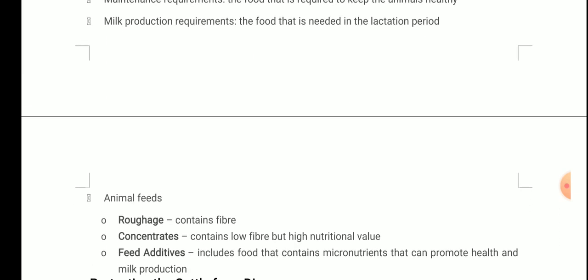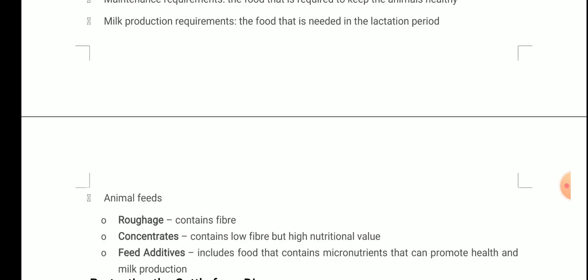Now, animal feeds: roughage, that contains fiber; concentrates, that contain low fiber but high nutritional value; and feed additives, which include food that contains micronutrients that can promote health and milk production. So these are the three types of animal feeds: roughage, concentrates and feed additives. Roughage contains fibers only, that is needed for keeping the animal healthy and for normal processes. Then concentrates, which contain low fiber but high nutritional value, so the nutrition comes from the concentrates. And feed additives, as told, include food that contains micronutrients.